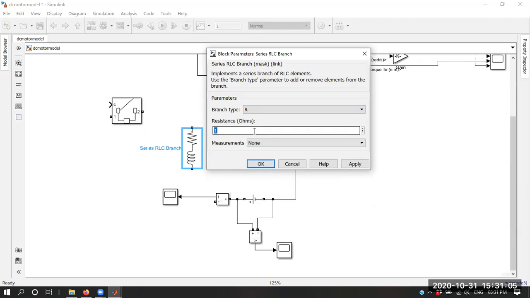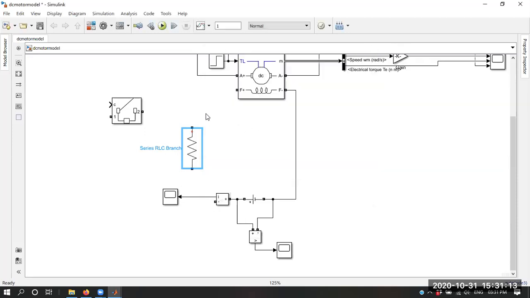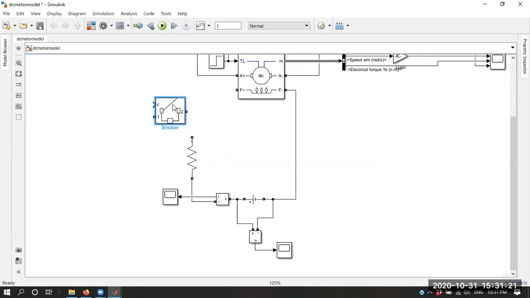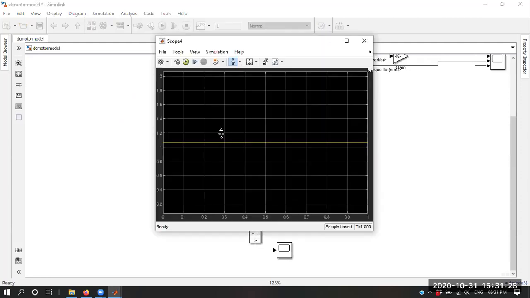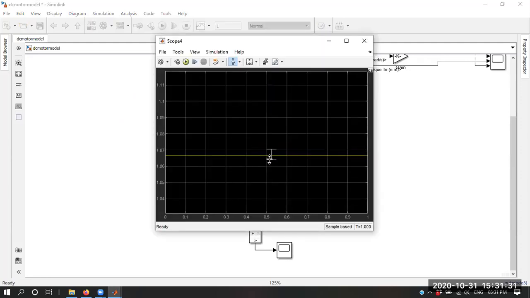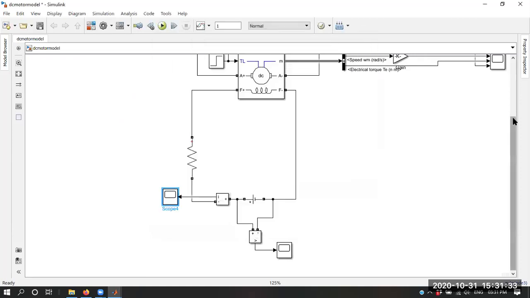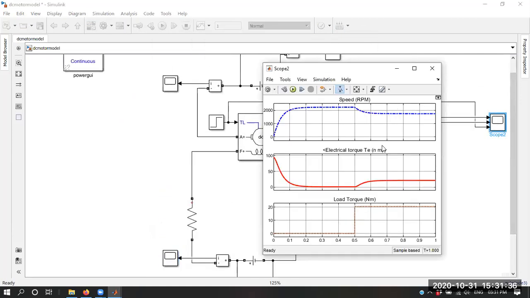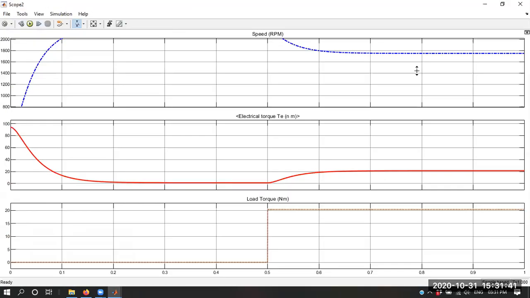Now let's select a resistance of 10 ohm. We do not know the right value because we have not designed this, so let's just try it. We are trying the resistance of 10 ohm in series, and first of all, let's try it directly. Now we have added one resistor of 10 ohm in series, and you can see initially the current is 1.06 ampere, and the speed at the full load condition is 1750 rpm, which is the rated speed that we are obtaining.